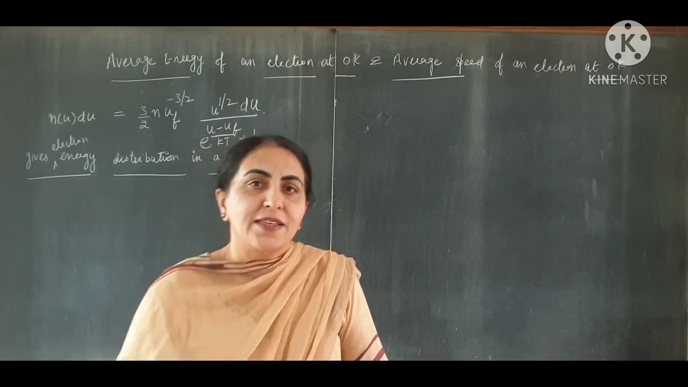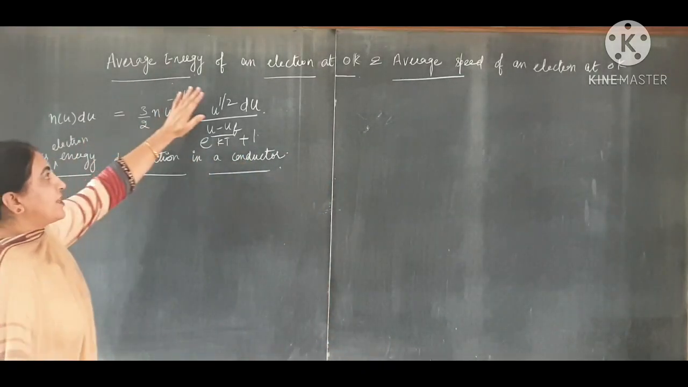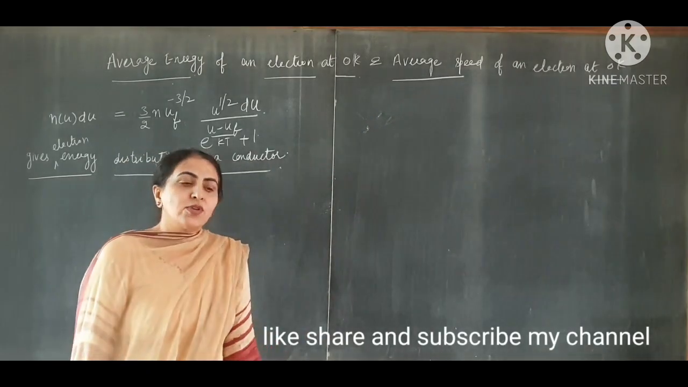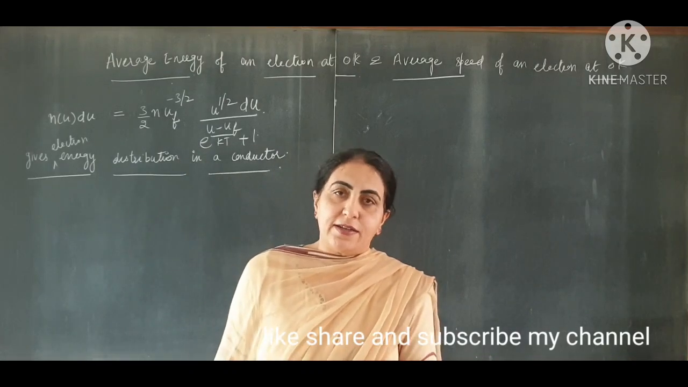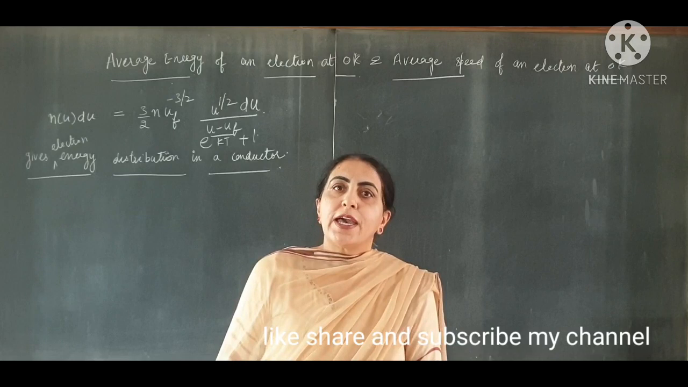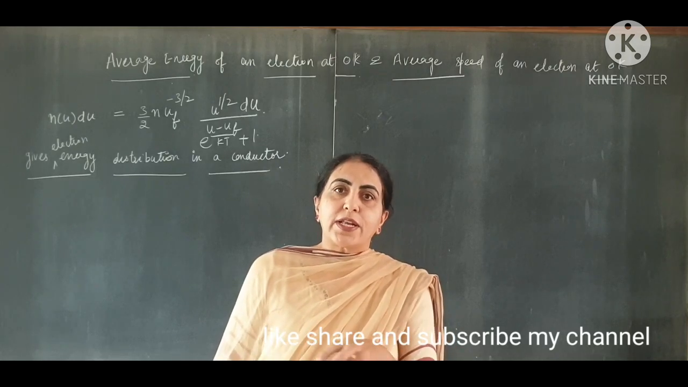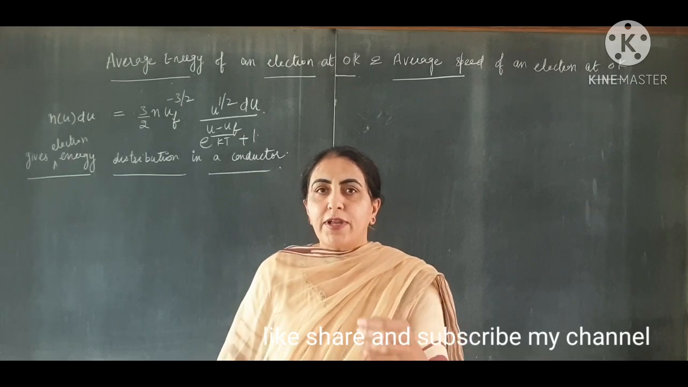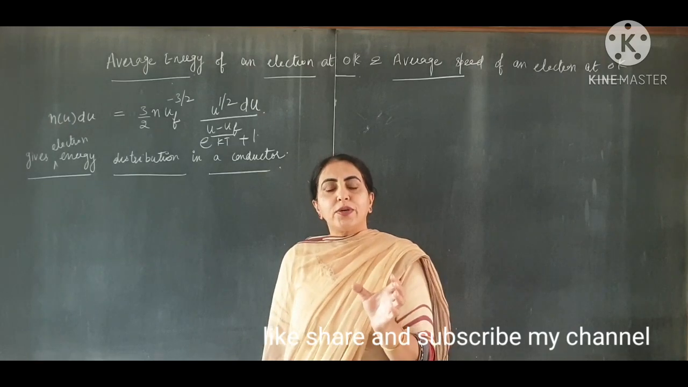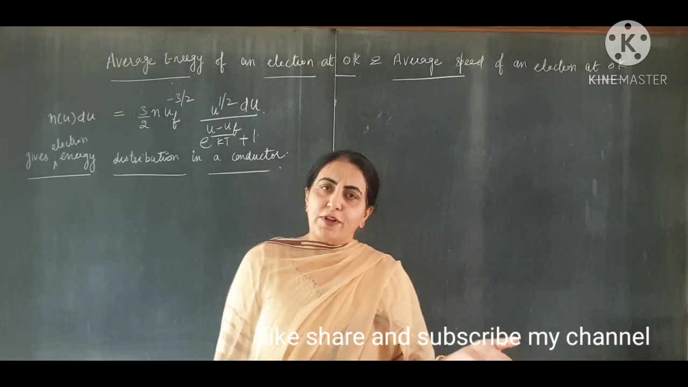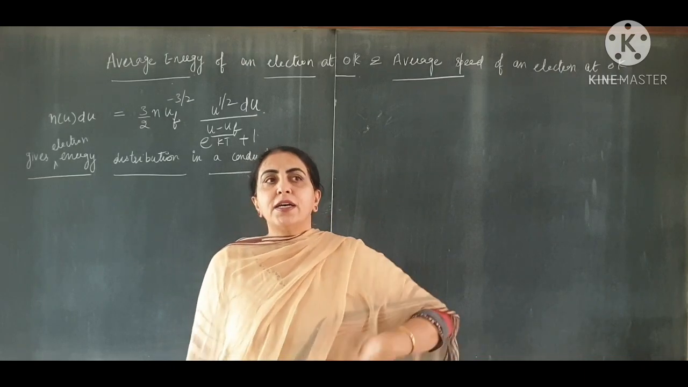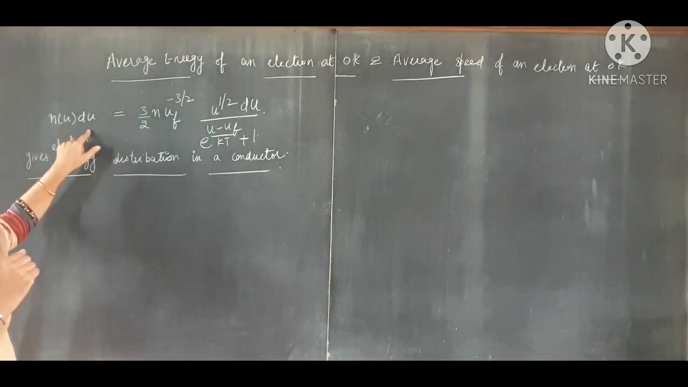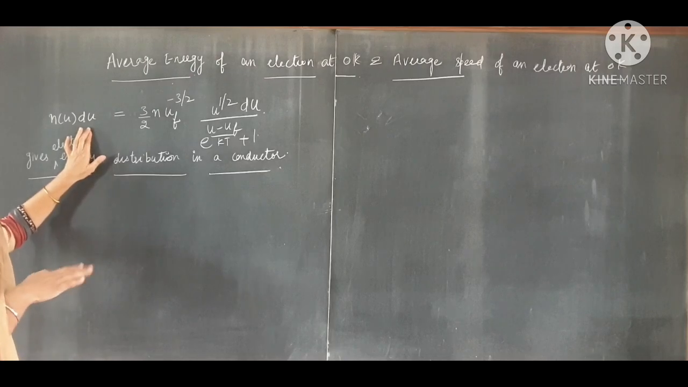Today our topic is the average energy of an electron at 0 Kelvin, and also the average speed of an electron at 0 Kelvin. In the previous lectures we have done FD statistics and the applications of FD statistics to electrons in a conductor, or you can say Fermi gas. In that topic we derived the value of N(u)du, the number of electrons between the energy u and u plus du. Clear? So N(u)du we have done in the last lectures.